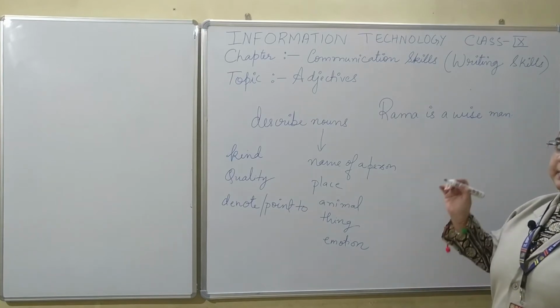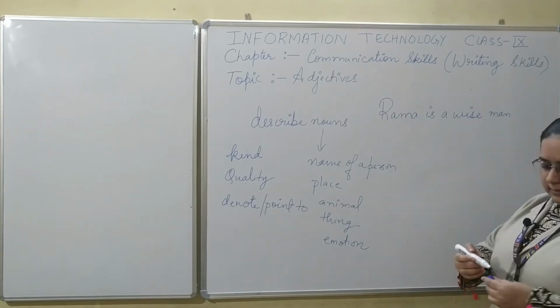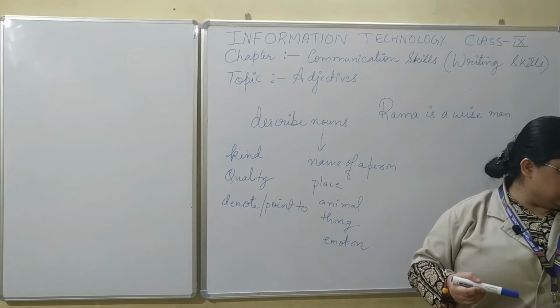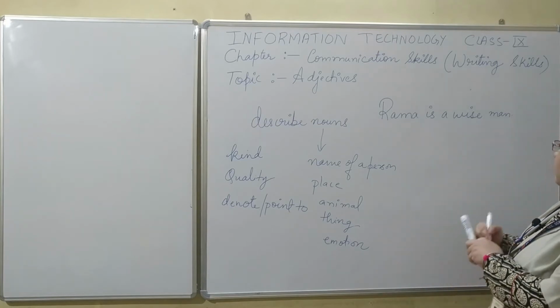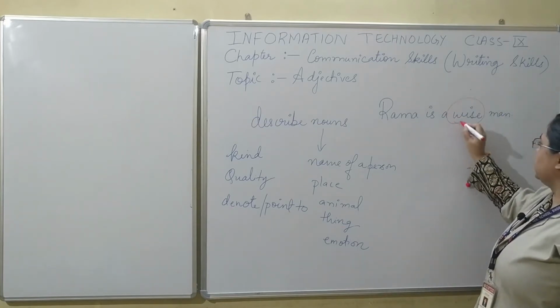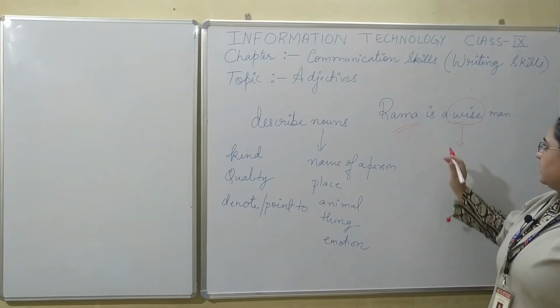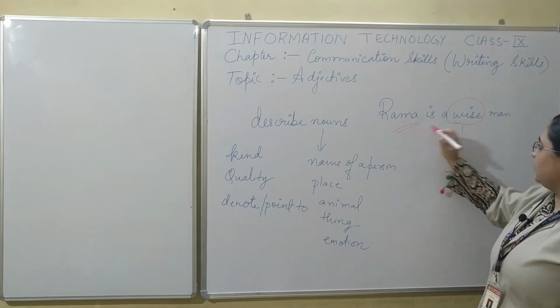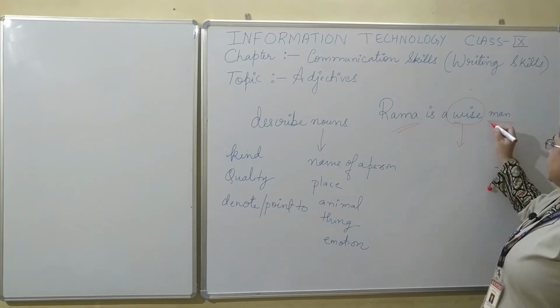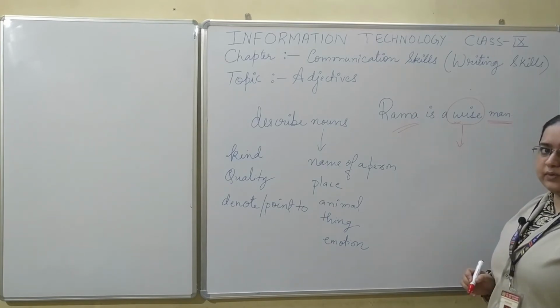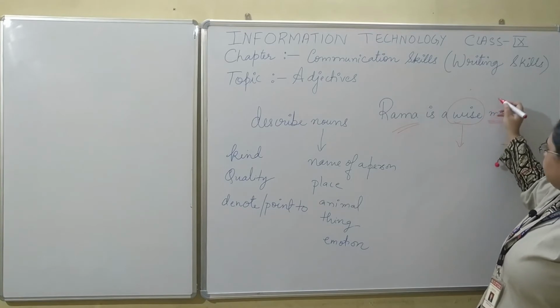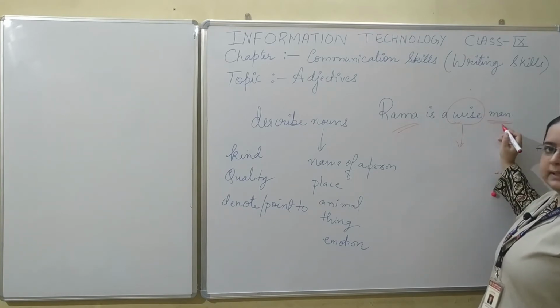Rama is a wise man. You can see this word wise over here; it describes Rama. It not only describes Rama, it describes the common noun man, because it comes just before this noun.